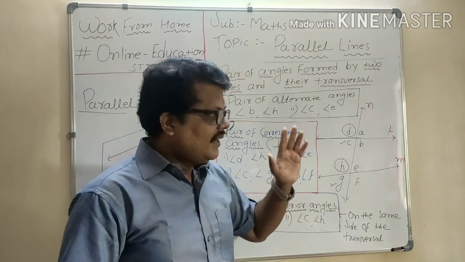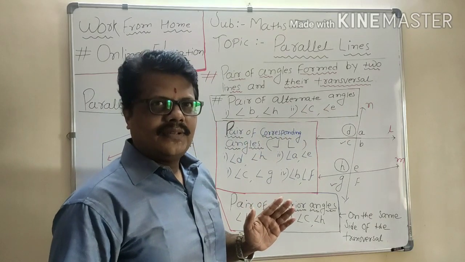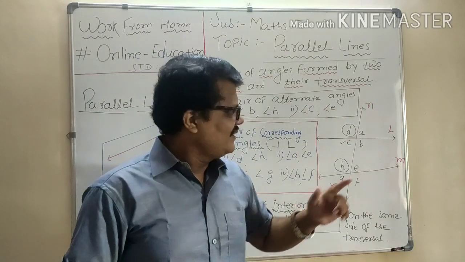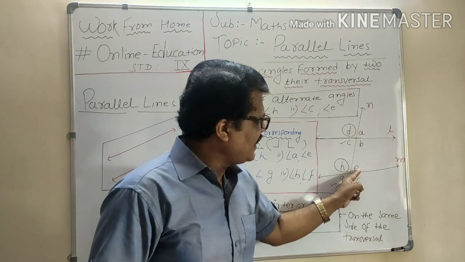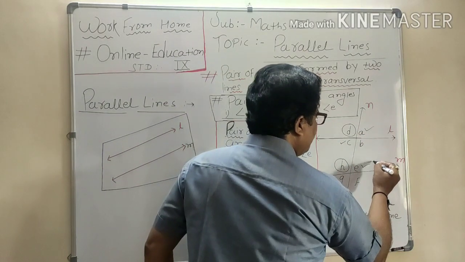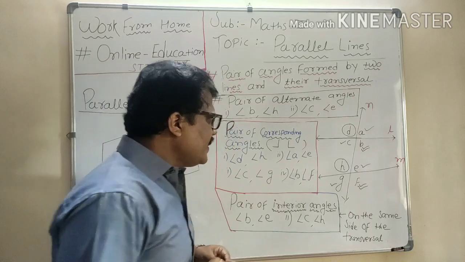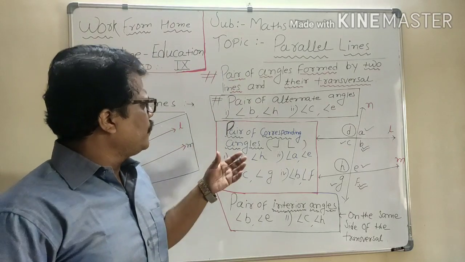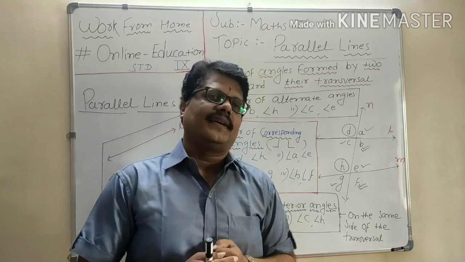Now come on, tell me the other side of the transversal. Same formula, same method: A, and the pair of angle A will be angle E. Another one, B, F. So in this pattern, we are able to see that there are 4 pairs of corresponding angles.